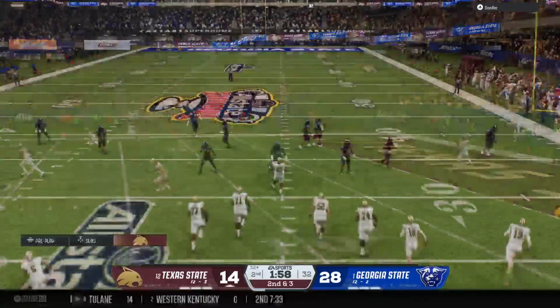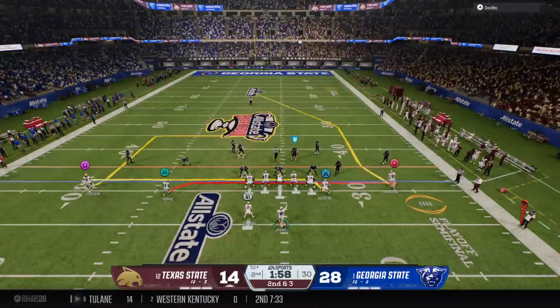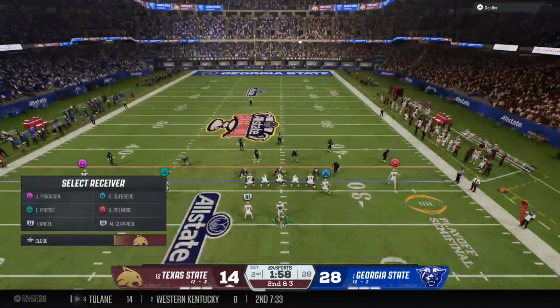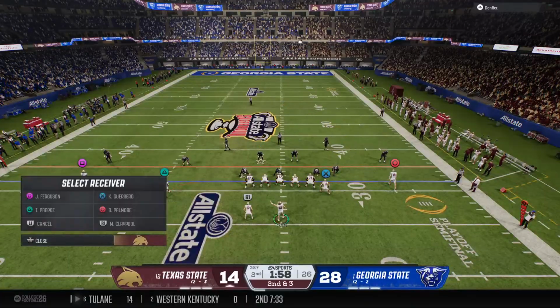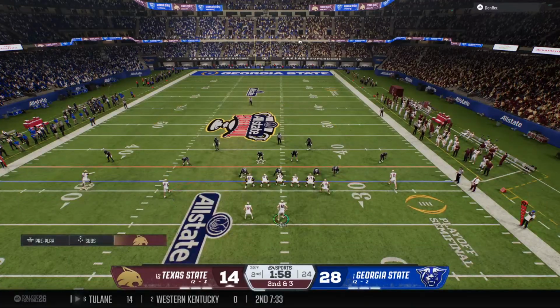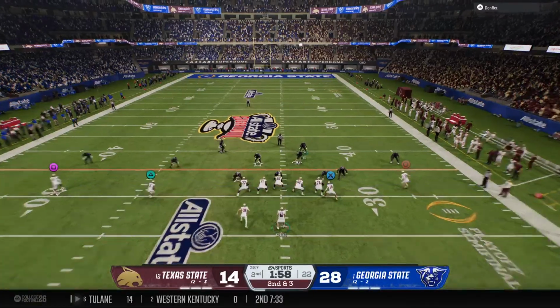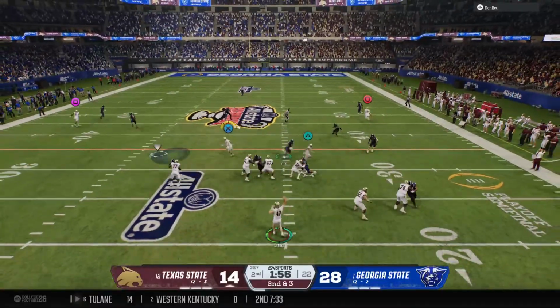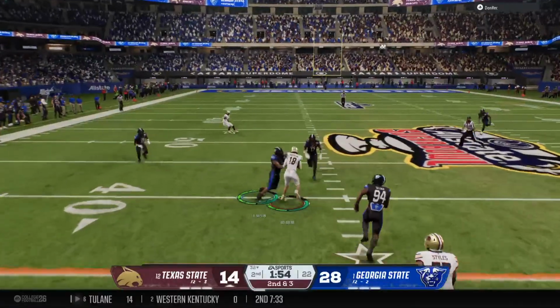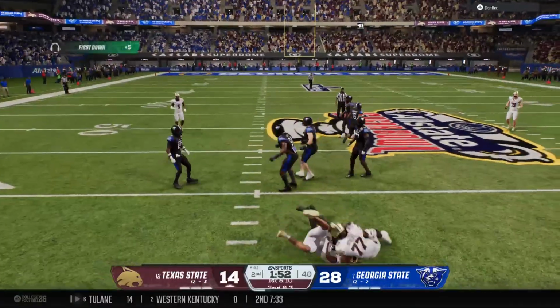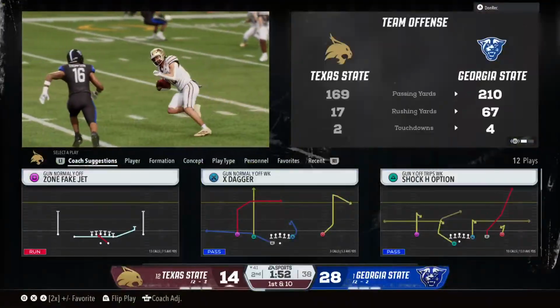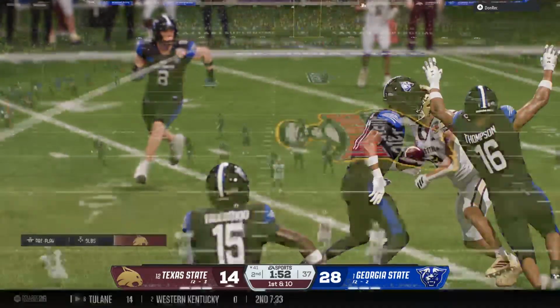Now it's 2nd down here. Here's the snap. Quarterback looking to throw. A short pitch and catch to the tight end. And he's brought down, but he does have enough for the first down.